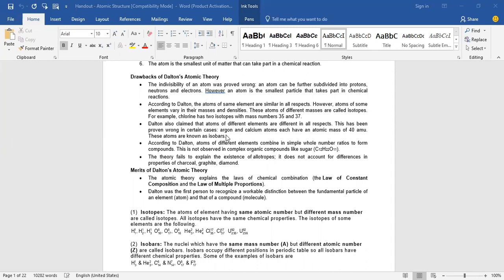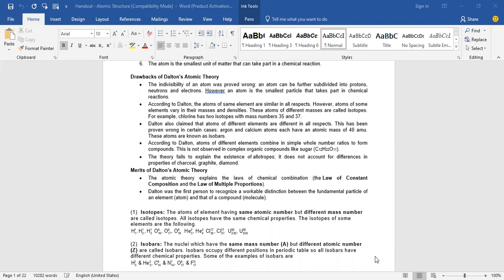Screen is visible. So Dalton didn't consider anything about isotopes and isobars. That is the main limitation of the Dalton atomic theory. Second point and third point.